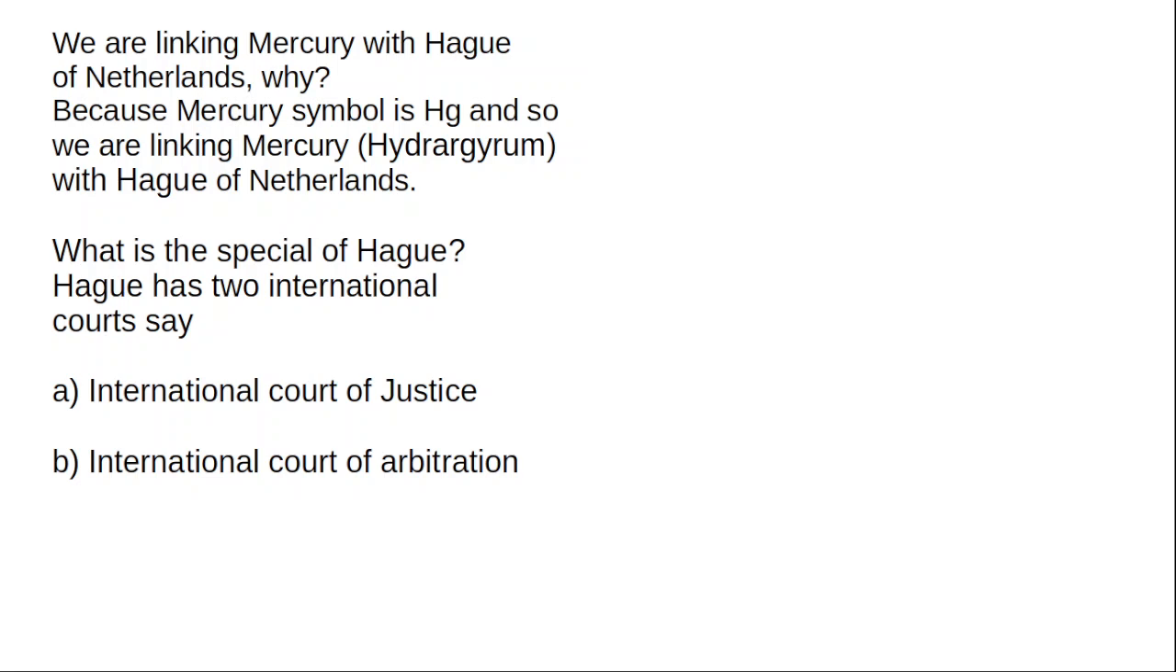Why Hague? Because the Hague is the city of Netherlands. The Hague contains H and G, and the mercury symbol is Hg. So Hague is very suitable to link with mercury. What is the special of Hague? Hague has two international courts. One is International Court of Justice, another one is International Court of Arbitration.